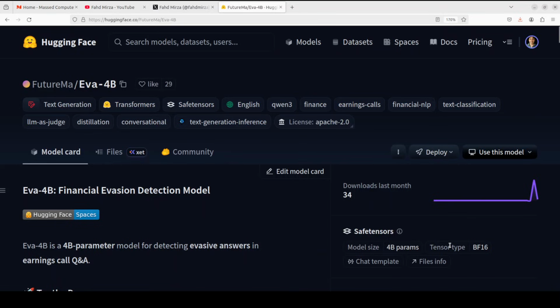With around 81.3% accuracy on human validated test data, Eva-4 billion performs competitively with much larger frontier models while being small enough to run locally. It's designed as a research tool rather than financial advice, providing one signal among many for assessing management transparency. So now you know what this model is.